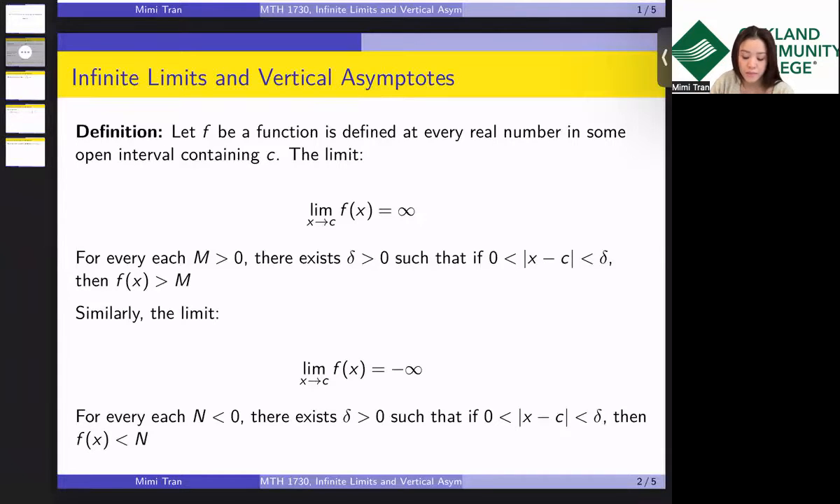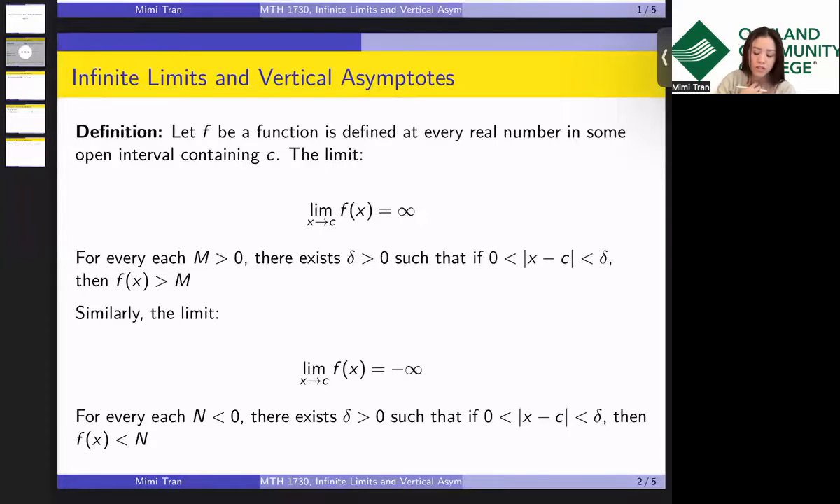For each M that is positive, by the way, here M is some big arbitrary value, unlike epsilon, which represents some small value, right? We want it to be opposite of epsilon. We want M to be some big arbitrary value. Then there exists a positive delta such that if the absolute value of x minus c is between 0 and delta, then the function f of x is always bigger than some value M.